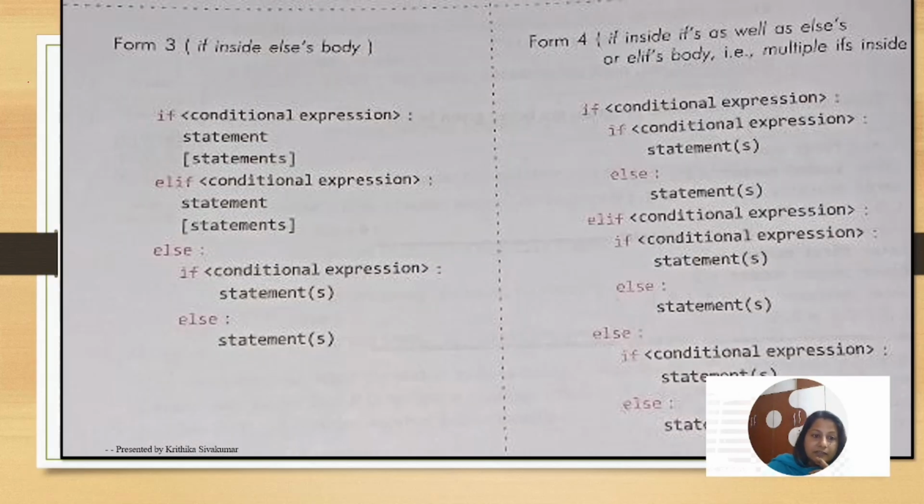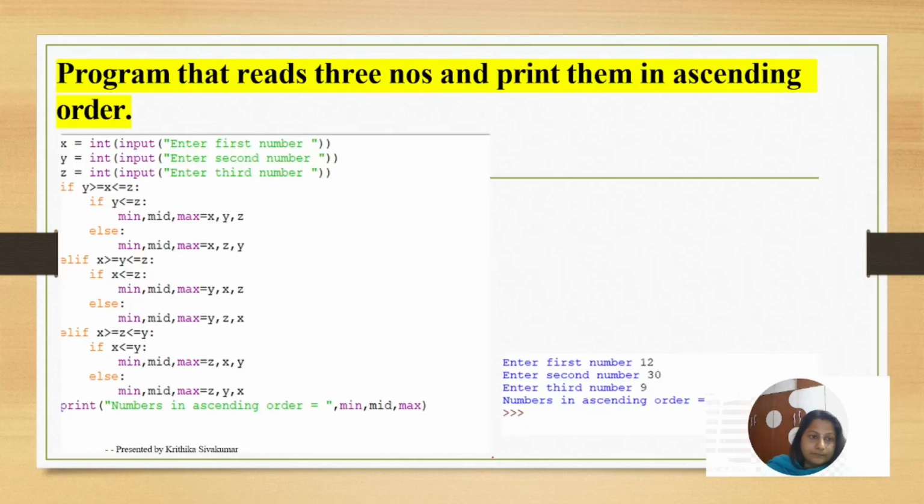And what is the third one? Again if, elif, and in else you have mentioned if and else. Clear? What is the difference among all three? In the first one, you have mentioned if and else inside the if. In the second one, you have mentioned if and else inside the elif. And in the third one, you have mentioned if and else inside the else. And in the fourth one, in each one you have mentioned if and else. In each condition, you are again checking multiple conditions. Depending on the program's need, you have to choose any one of these forms.